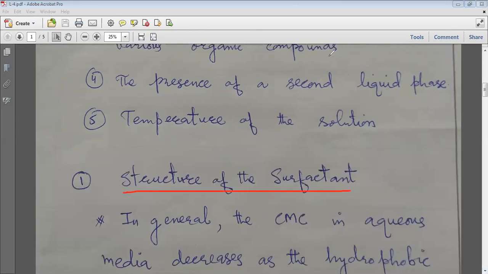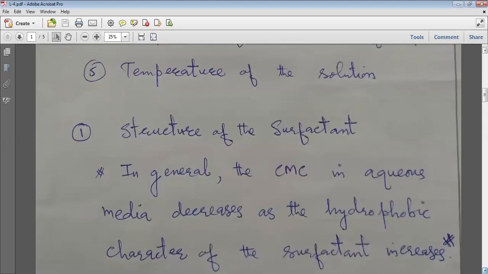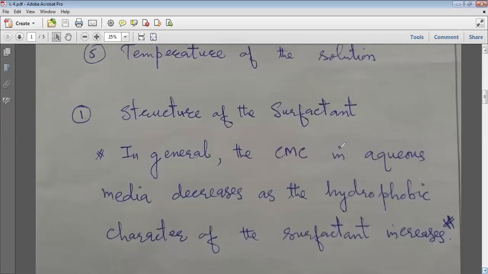What you have to remember is that the CMC basically in aqueous media always decreases as the hydrophobic, or you can say carbon chain, of the surfactant increases. That means as the carbon chain of the surfactant increases, the CMC value decreases. This is very important. CMC in aqueous solution media basically decreases as the hydrophobic character of the surfactant increases. Okay.